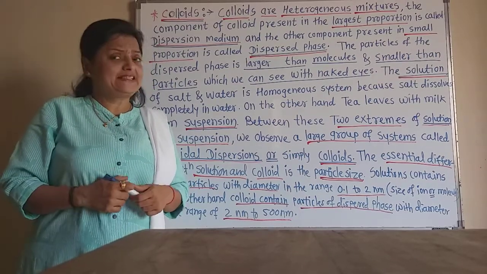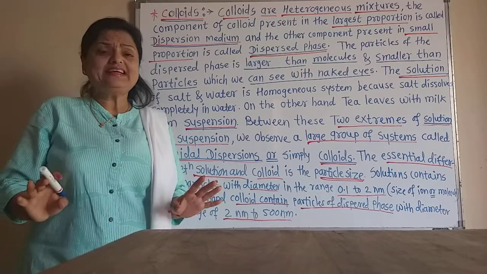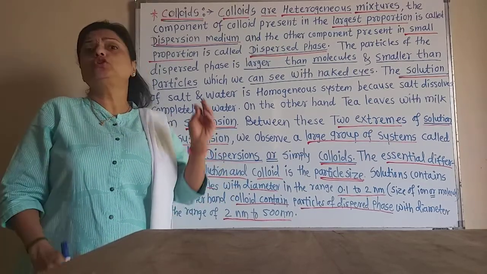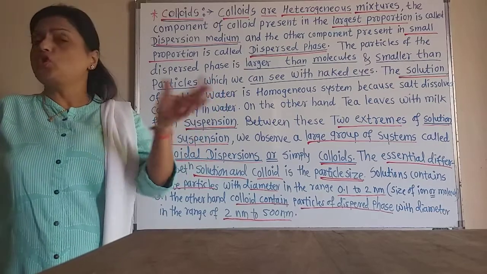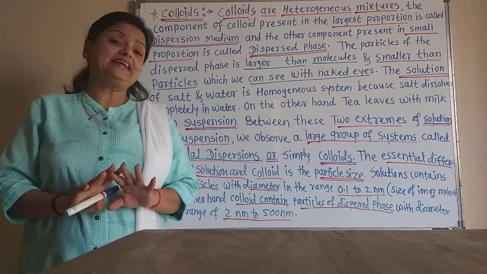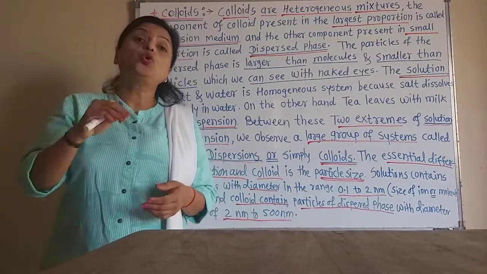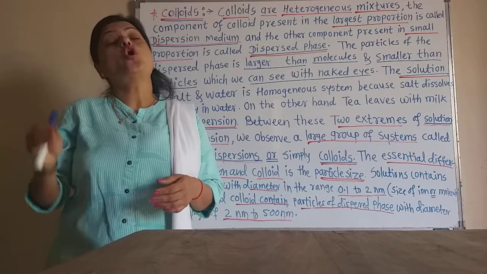Now both of these, the solution and the colloids, on standing do not separate the solute and the solvent, or dispersed phase and dispersion medium. That means on standing they cannot be separated. They remain homogeneous though we put them for a long time.